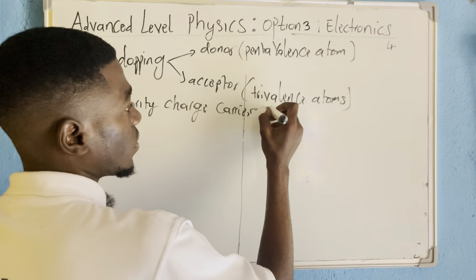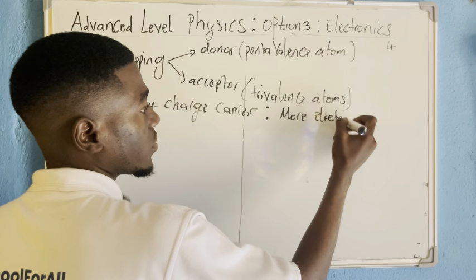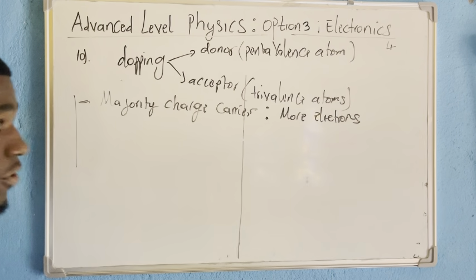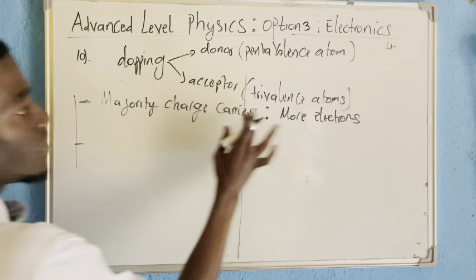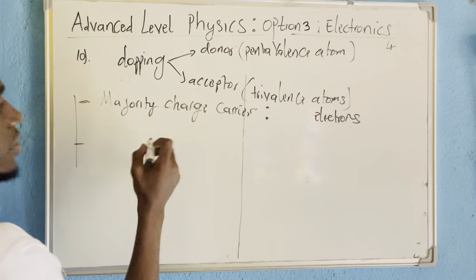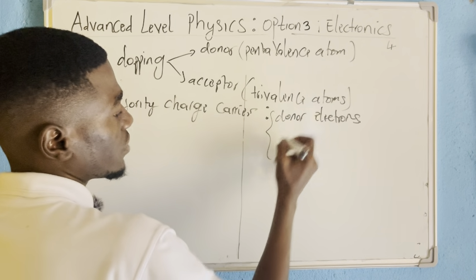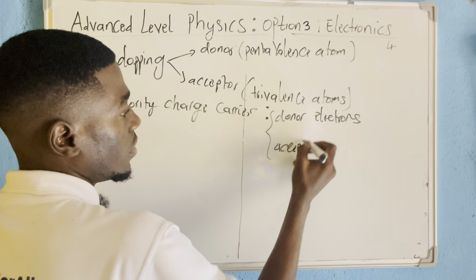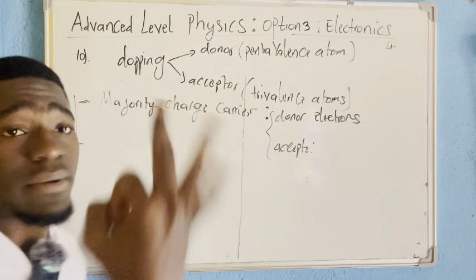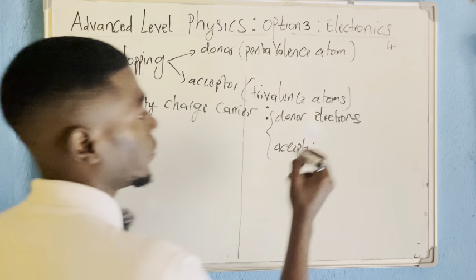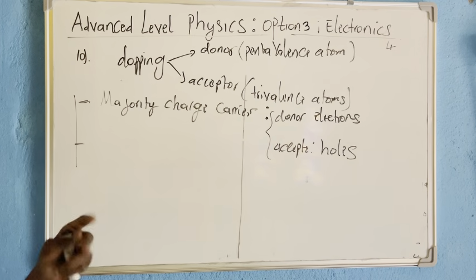So more electrons will be formed. So the majority carriers are electrons. Let me put only electrons, and this is for the donor. Now for the acceptor, since the acceptor is coming with 3 electrons, it is lacking 1. Therefore, the majority charge carriers here will be holes. As easy as that, you have your 1 mark.